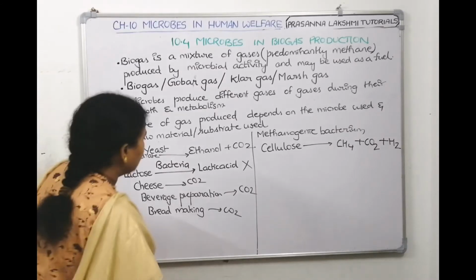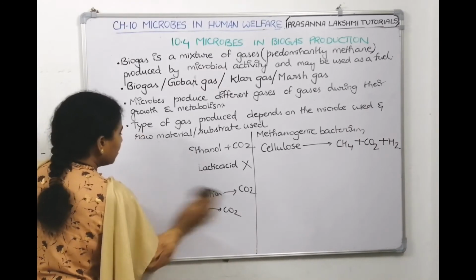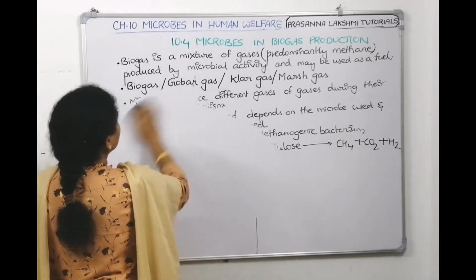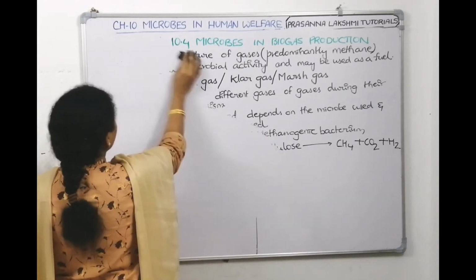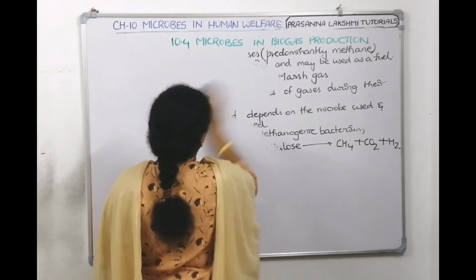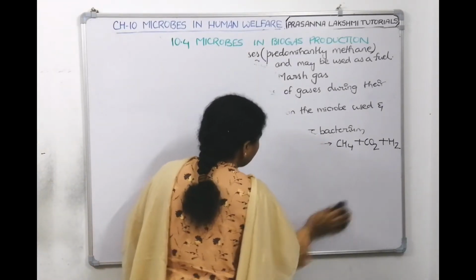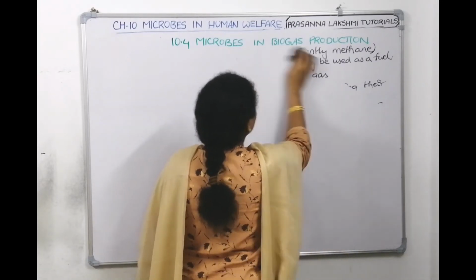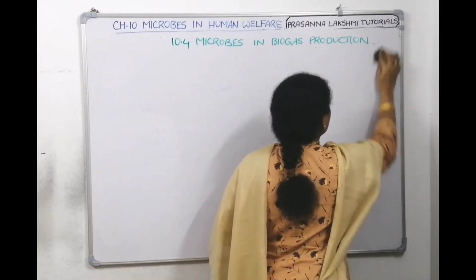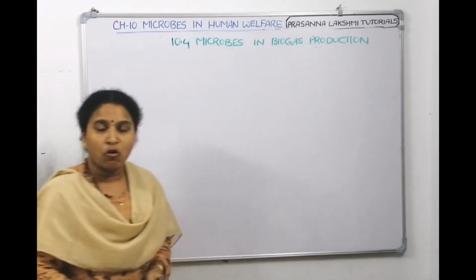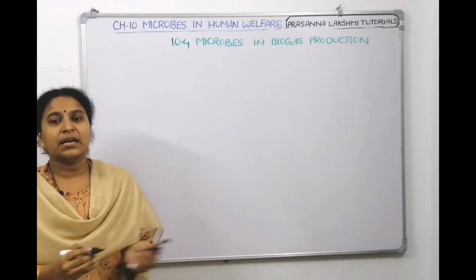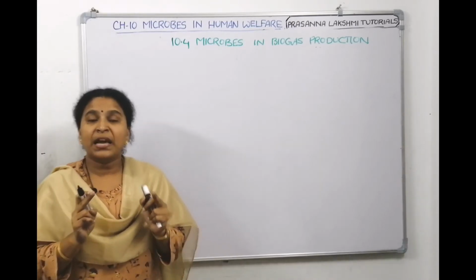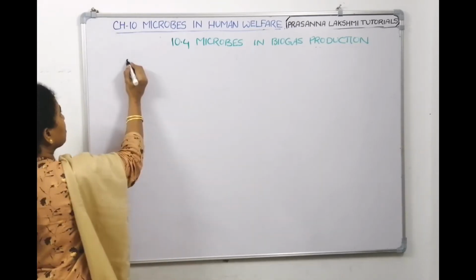Right. Now, where are methanogenic bacteria found? So now you understood that for making biogas, we need methanogenic bacteria. Now, what is the raw material for producing biogas? I told you it is cow dung, gobar. That is why it's called gobar gas. Means methanogenic bacteria, where are they seen? They are seen in cow dung, right? So, the sources.